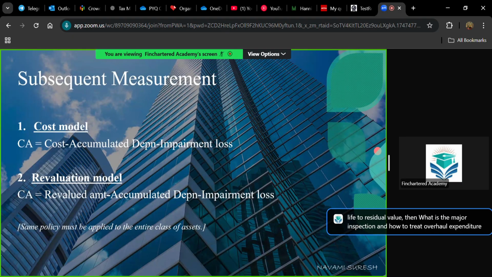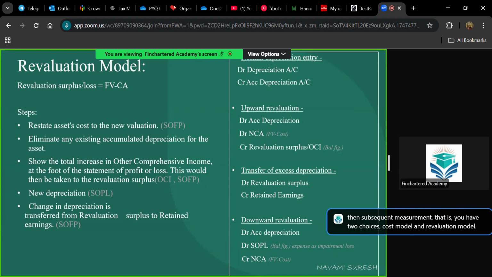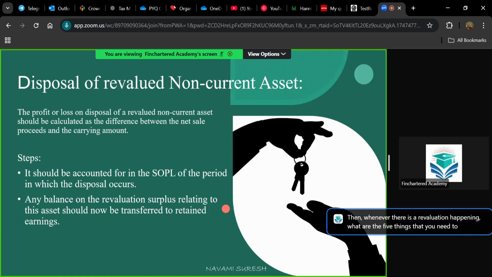Then subsequent measurement, where you have two choices, cost model and revaluation model. Then whenever there is a revaluation happening, what are the five things that you need to do? And when you are disposing of an asset, what are the things to consider? So that's all about IAS 16, property, plant and equipment, anything regarding a business asset.